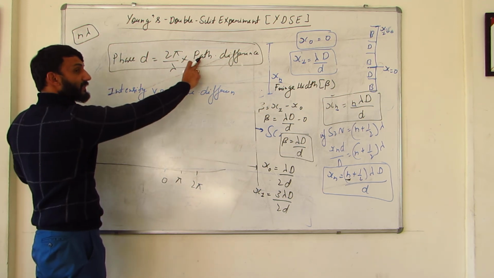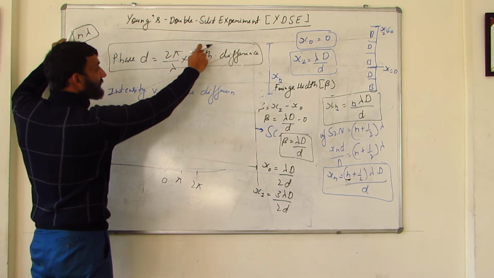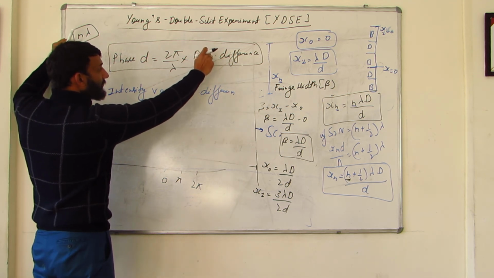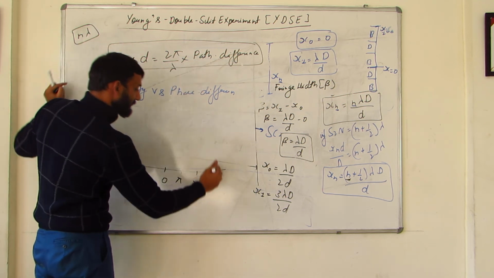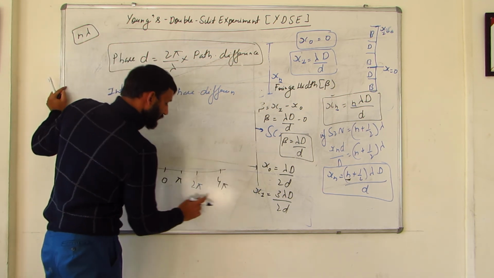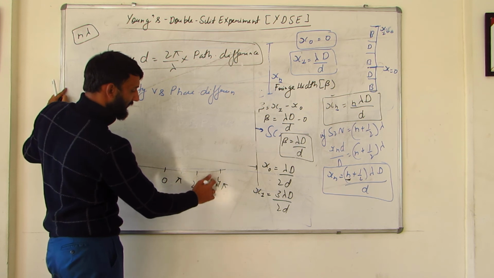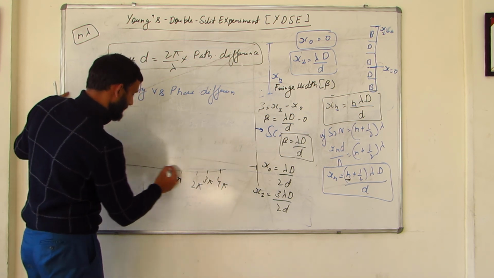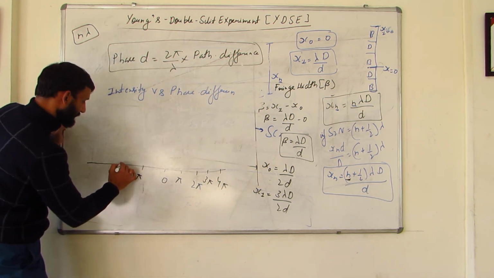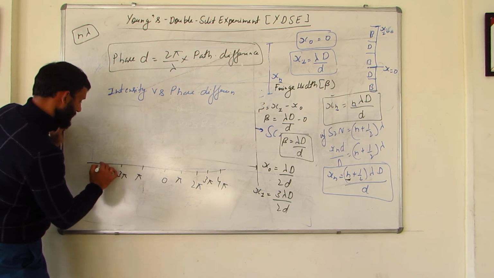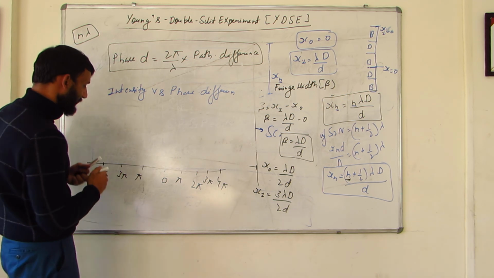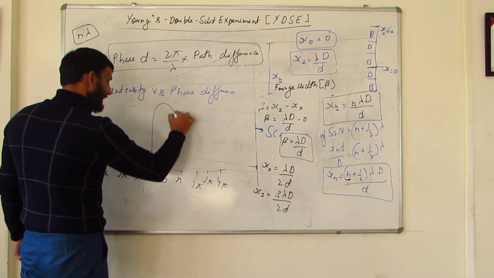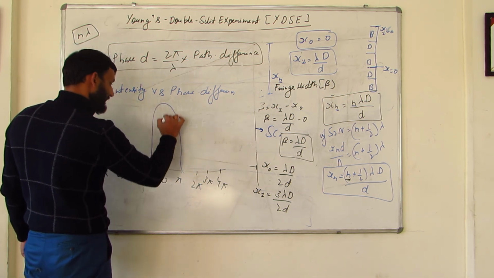Then again if I put 2 here, 2 lambda, then it would be 4 pi. So between 2 pi and 4 pi would be 3 pi. And similar would be here pi, 3 pi and 4 pi. Now you know that 0 is a bright point. So obviously intensity here would be high. This is the intensity.